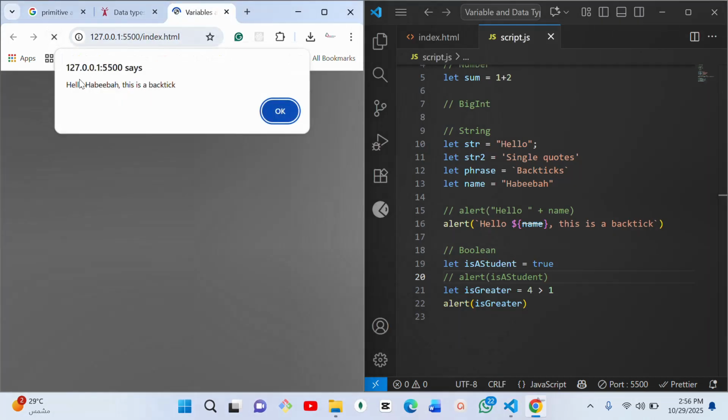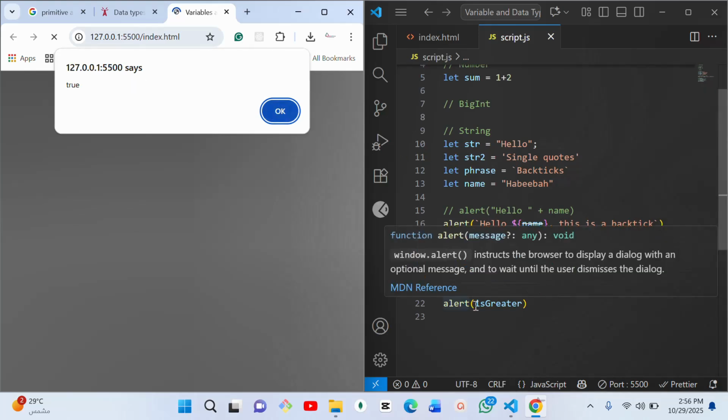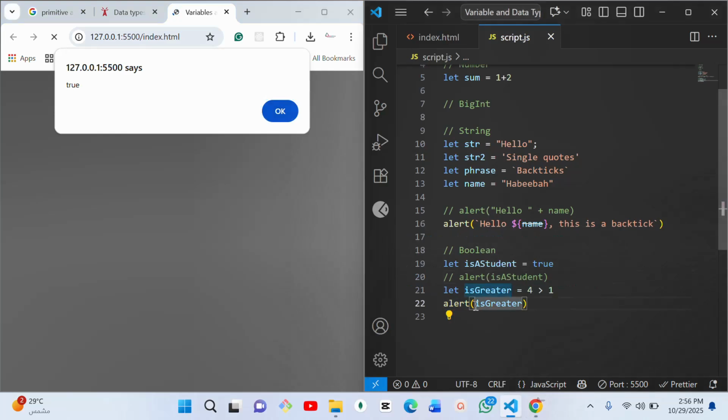We have a lot of alerts before. Hello, Habeebah, this is a backtick. Then true. So it's telling us this is true. To let it make more sense, let me use a backtick. Remember, if you want a variable to be inside a backtick, you must encode it inside.